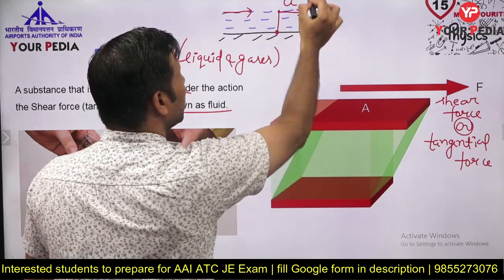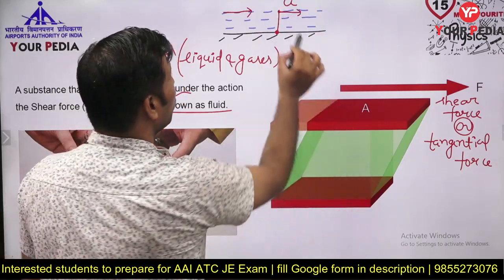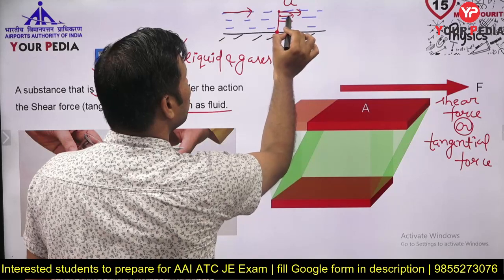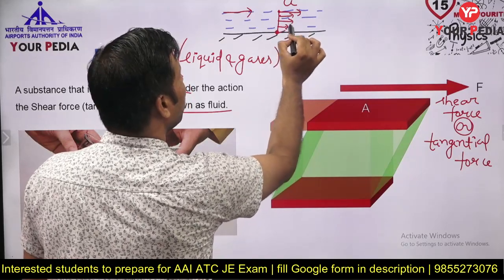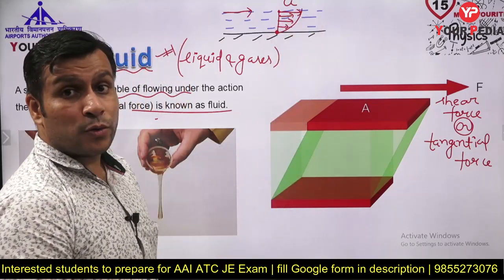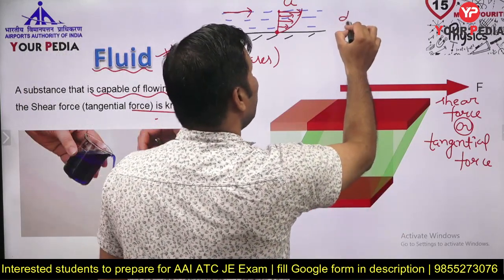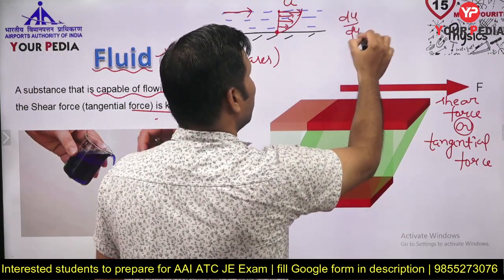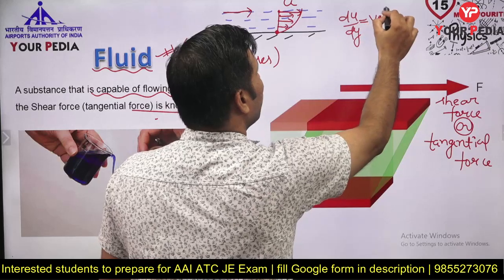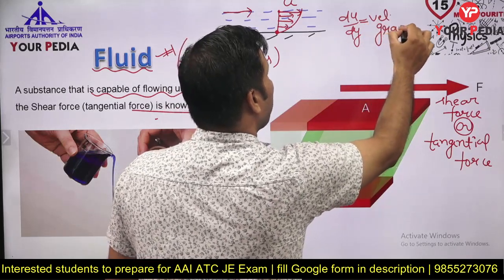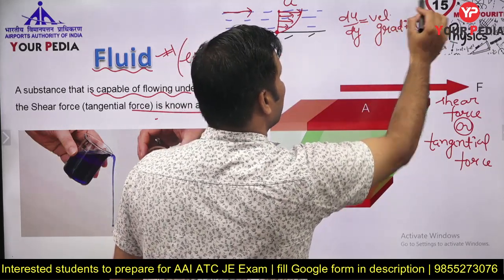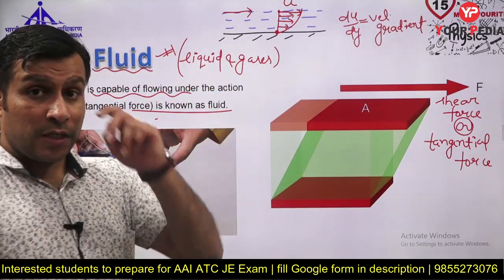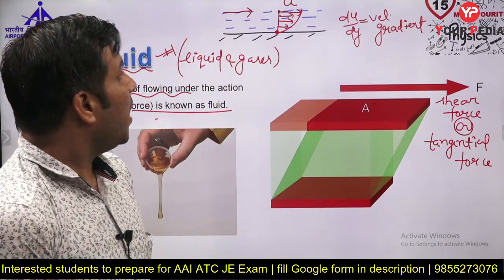So from here to here, some kind of velocity gradient we are going to observe, du by dy. This is known as the velocity gradient.